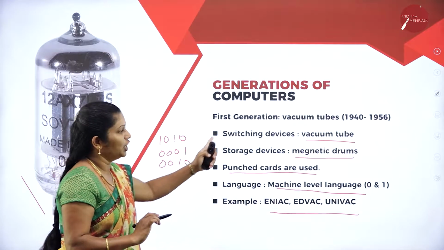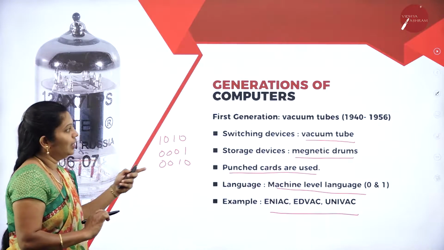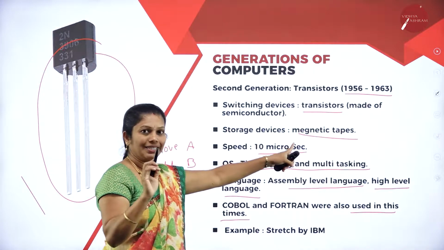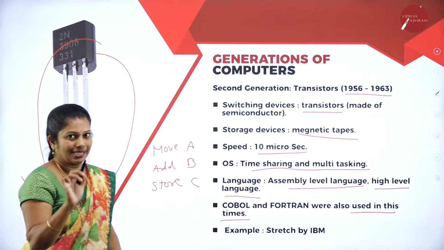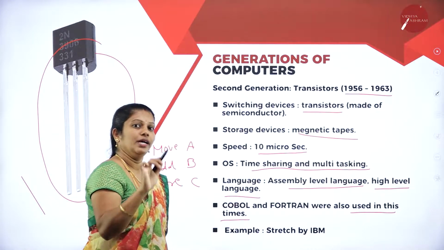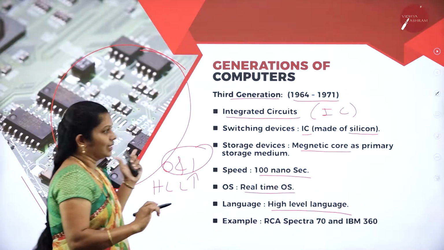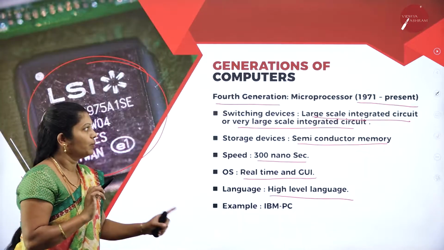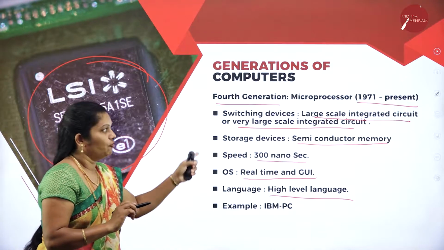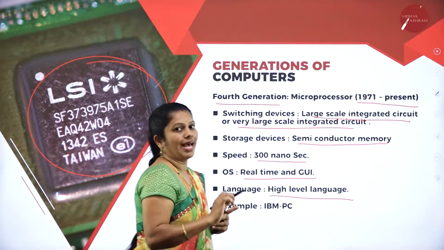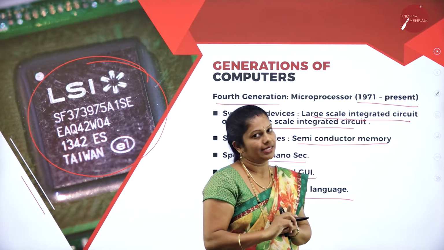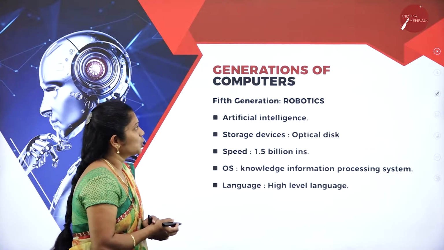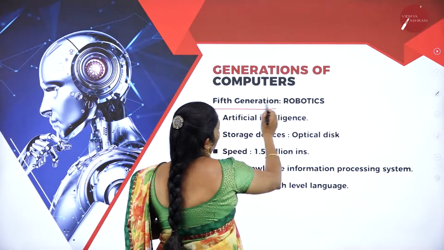Whereas in the first generation we used vacuum tubes, this is a vacuum tube. In the second generation, magnetic tape is used for storage, but the main technique is the transistor. First generation vacuum tube, second generation transistor, third generation ICs, that is, integrated circuits. Whereas in the fourth generation we are using large scale integrated circuits as well as very large scale integrated circuits. An example is the IBM PC. And the last one is the fifth generation computers.